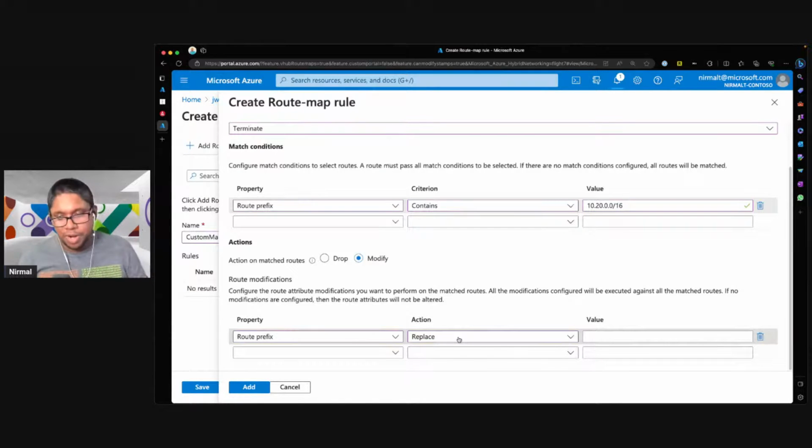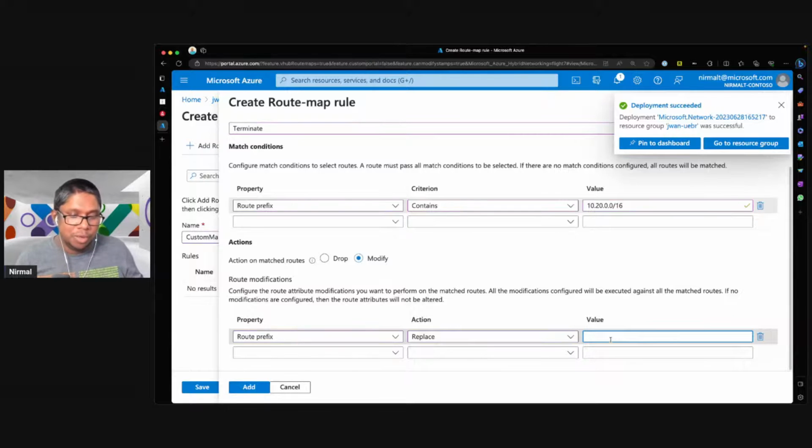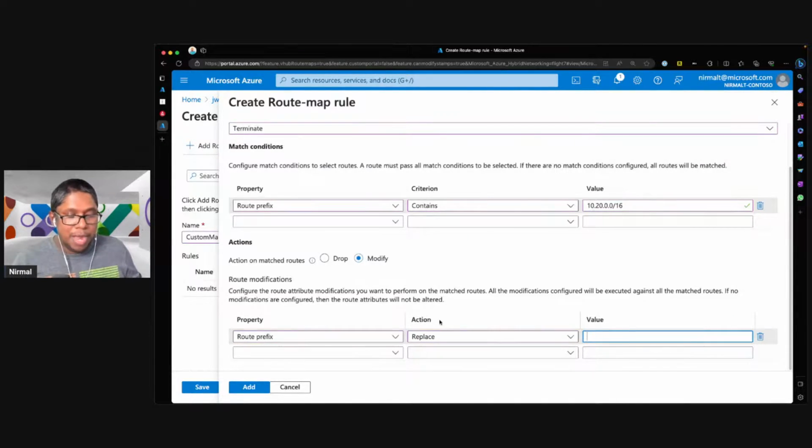So instead of sending each and every prefix, what I can do is mention here to do a complete replace. So I don't send those 5 addresses. Instead of the 5 addresses, what I will do is send a single prefix to my on-premises environment. So once I do that, I can then go ahead and apply these configurations to a connection. And based on that, then the configuration will get applied.